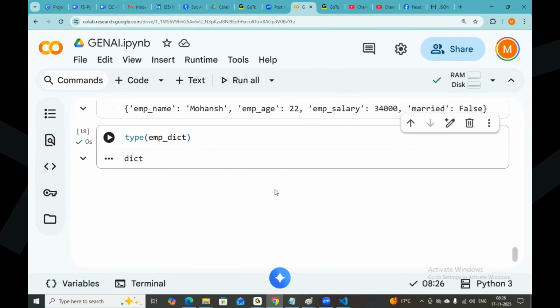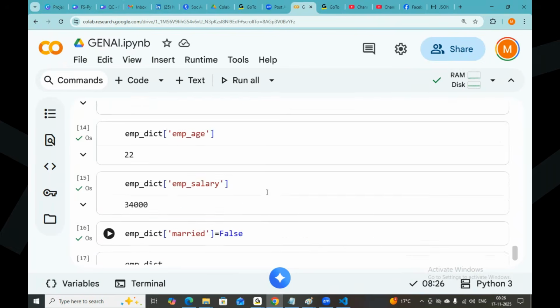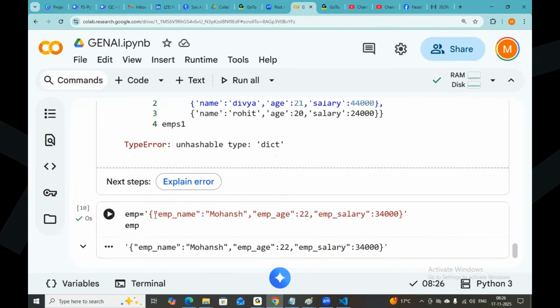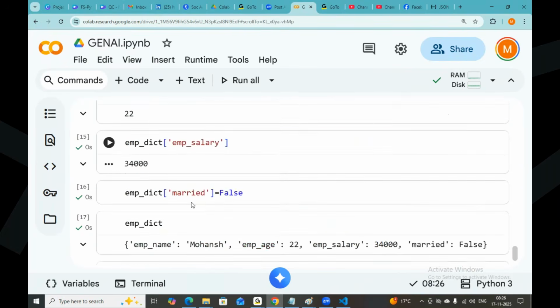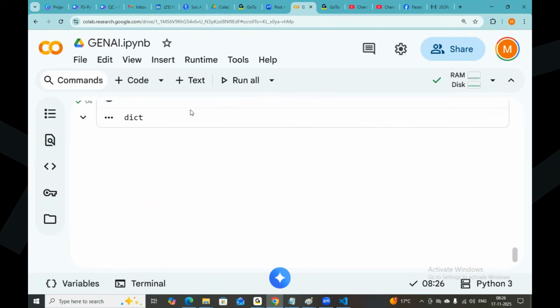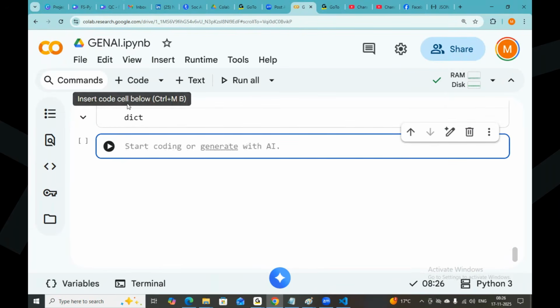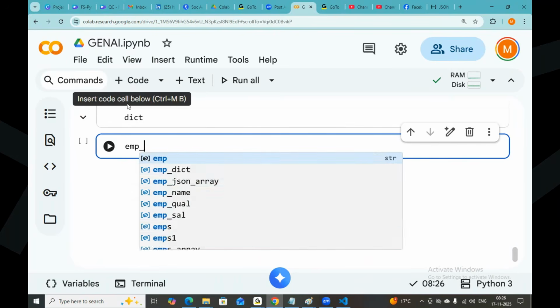Now let me take a list of employees also. I took a list of employees, a JSON array.